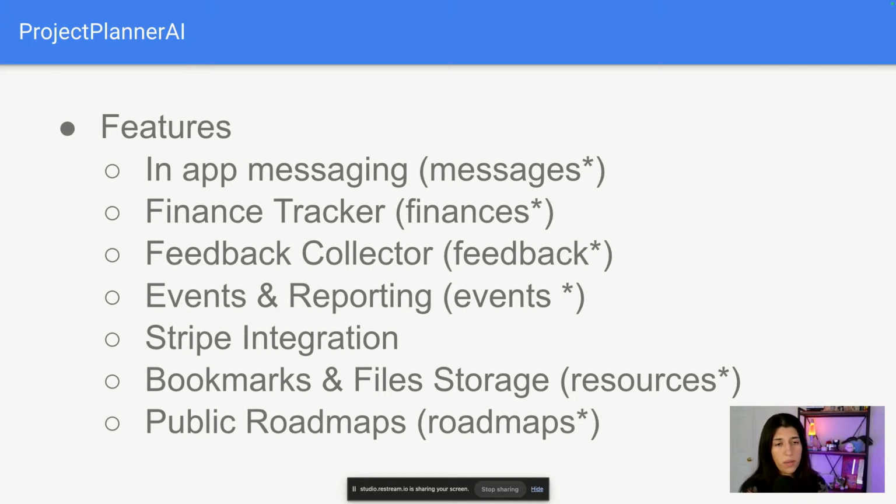So here are some features that we have, which I'll go through in the live demo in a bit. In terms of features, we have in-app messaging, so it's real time. If I send a message, she will get it immediately. And then we have a finance tracker, so we can keep track of our finances, our expenses, our revenue, and then our profit, how much we made for a specific month or year, whatever. We could keep track of that.